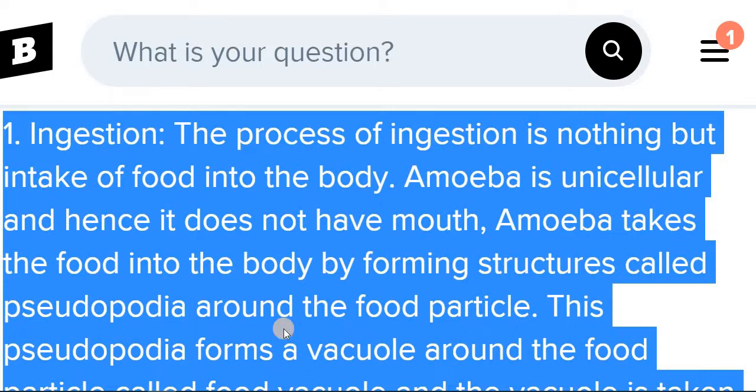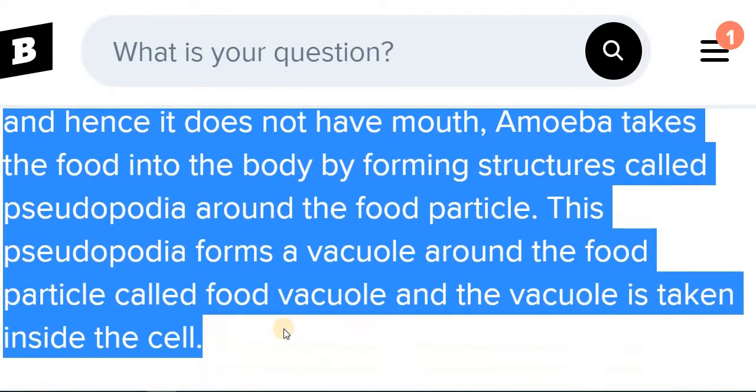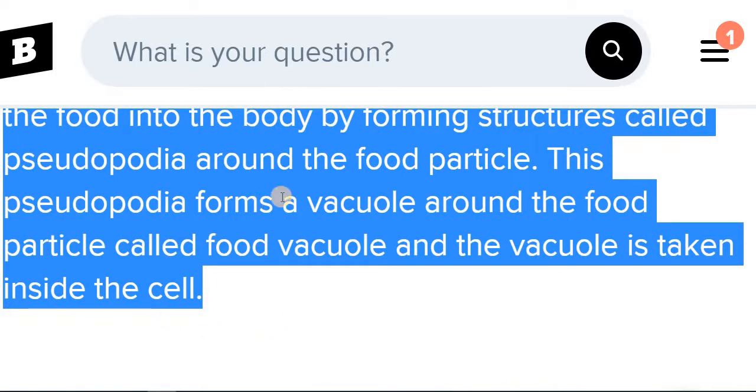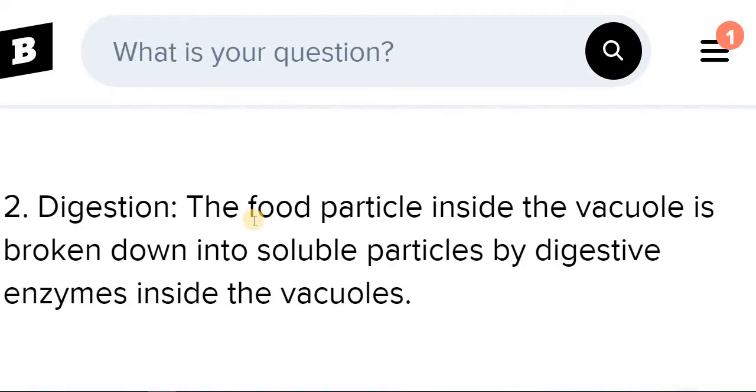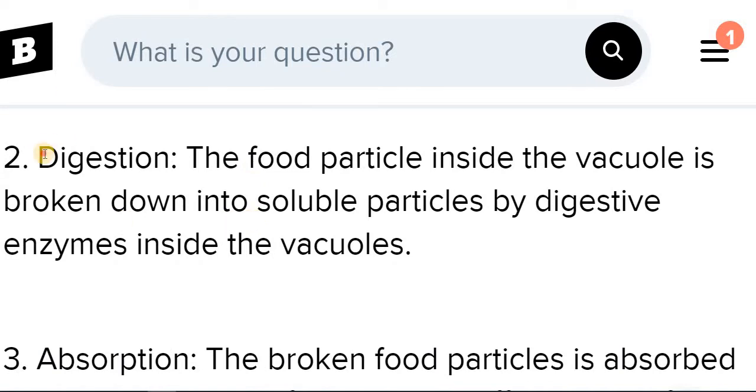The pseudopodia surrounds the food particles. Then, whenever the food particles are trapped, the pseudopodia forms a vacuole around the food particles. So these food particles come inside the food vacuole. After the forming of the food vacuole, this vacuole is taken inside the cell. So for ingestion, the taking of the food, up to the forming of the food vacuole, these points we have to cover.